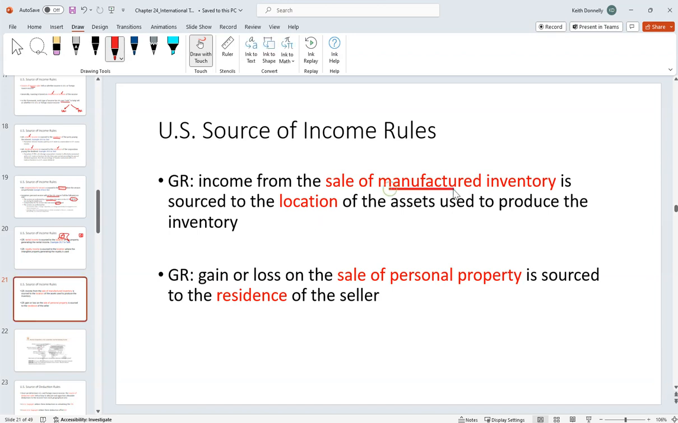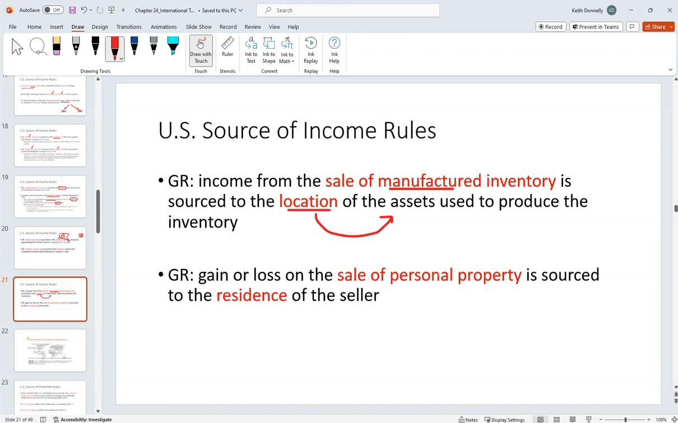Likewise, sale of manufactured inventory. So we make this inventory, we look to the location of the assets used to produce that inventory. So, hey, we sell widgets, right? Where is our factory that we make these widgets? Is it in the United States? Then the income from the sale of this inventory is going to be U.S. source. If we make widgets in China, right? Then that's going to be foreign source income from the sale of that manufactured inventory.